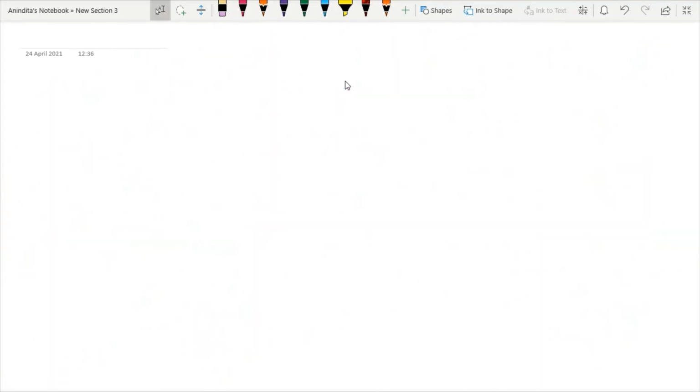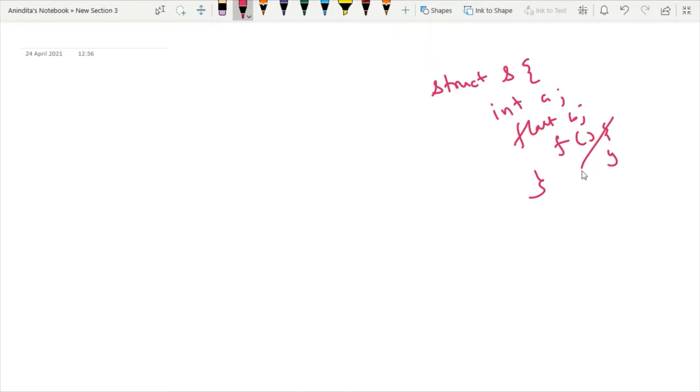Now, I will tell you one difference between structure and a class. So while defining a structure, inside the structure we can only define some primitive members or primitive data types. But inside a structure, I cannot define any function.